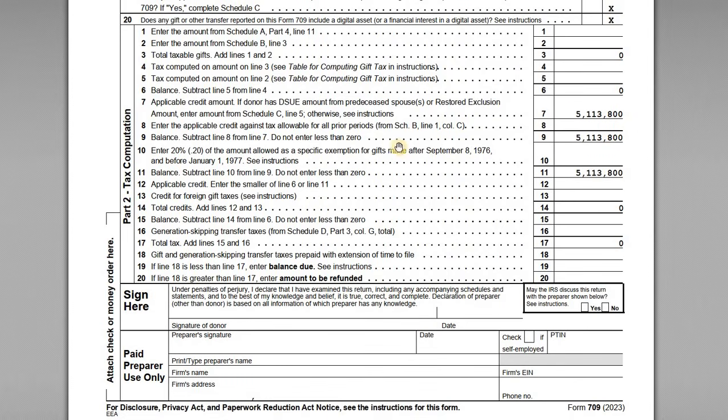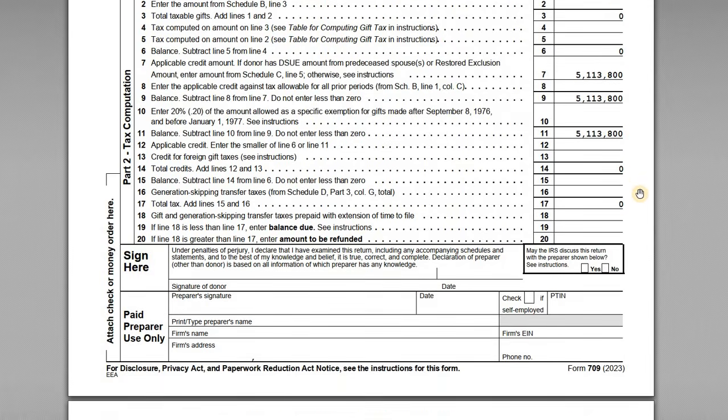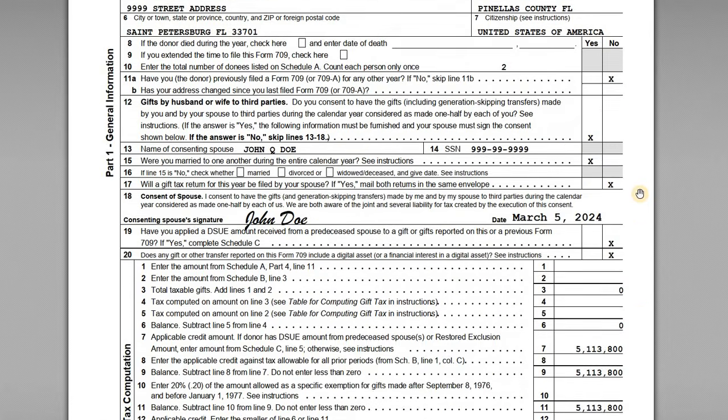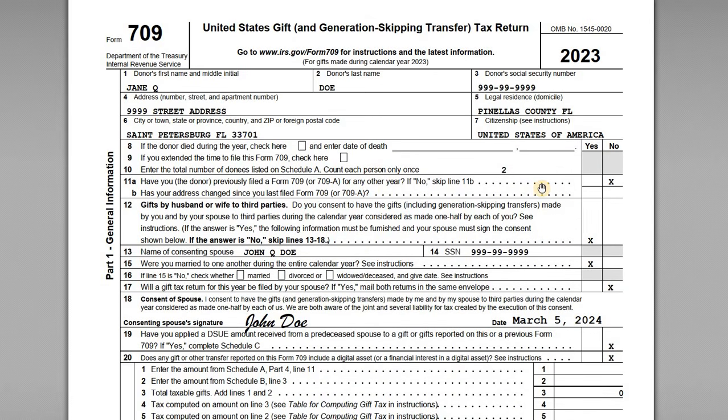So line 8 is blank because we don't have any amounts from Schedule B for the prior periods. We don't have any gifts that were within this date range, right, 76 to 77. So the total balance for the year remains at the $5,113,800. All right, so that is the long and short of the 709 for split gifts.